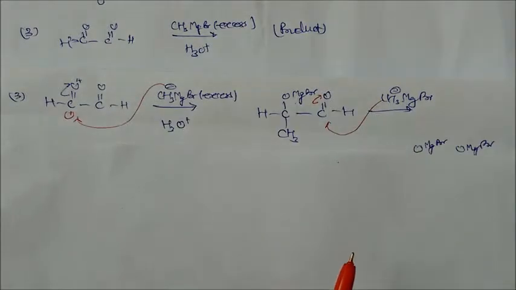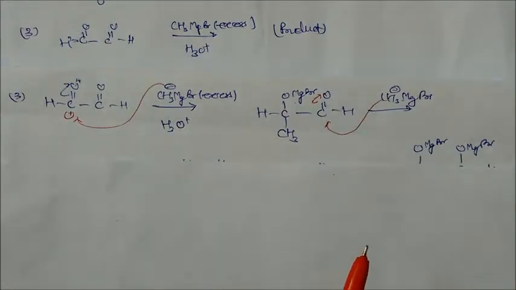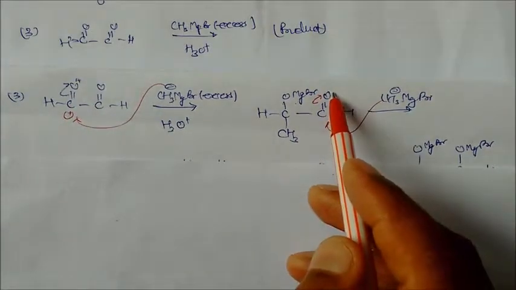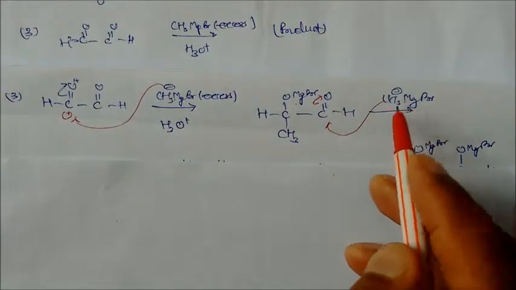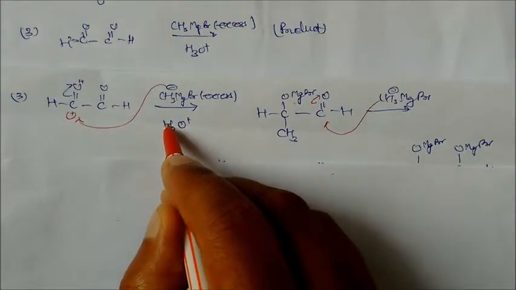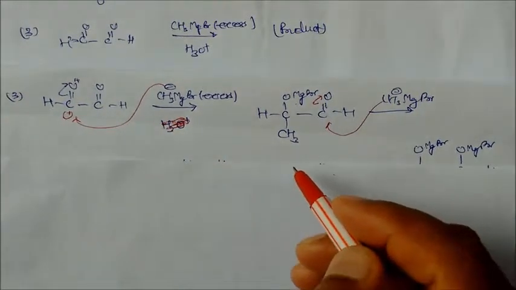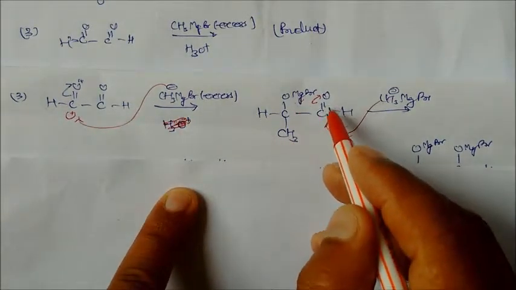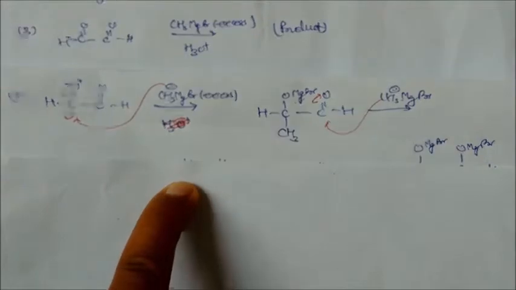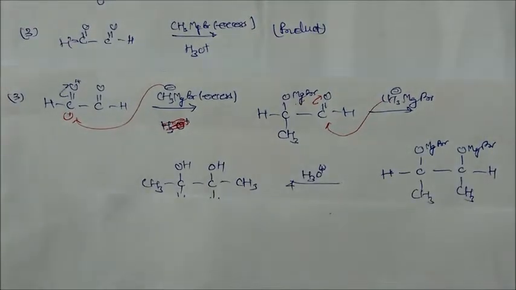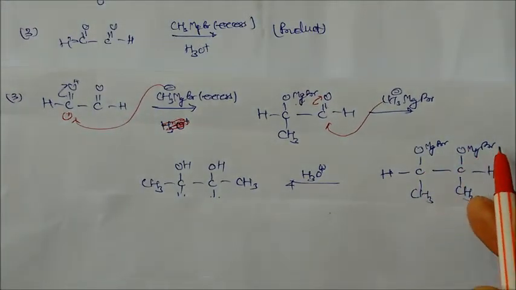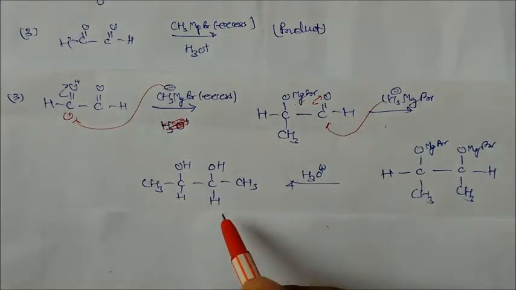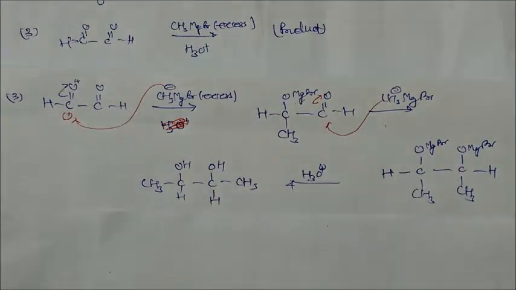Let us see this mechanism. First the Grignard will attack over here, so we will get OMgBr. Then in the second case, first we will not use hydrolysis over here; we will use it after the second time. So we get addition of Grignard and MgBr. Now in the second aldehyde, the same thing will happen. So we will get a product like this, OMgBr CH3, OMgBr CH3. Now you do acidic hydrolysis, and on doing acidic hydrolysis we will finally get this product. So this is our answer.